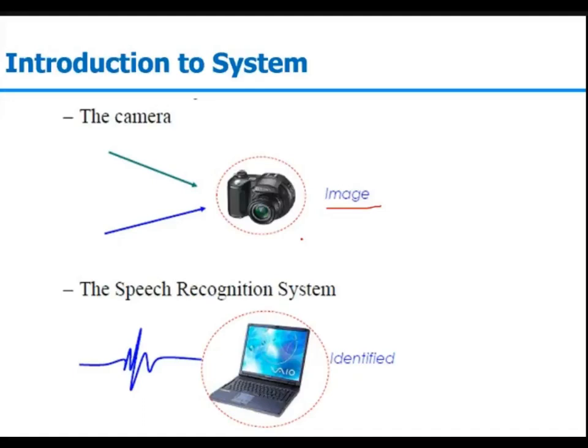Another example is a speech recognition system, where the input waves and input frequencies are my signals, which are fed to our laptops, in which we have some algorithm which identifies the incoming signals, and after that it provides us the identification mark. So that is also an example of a system.